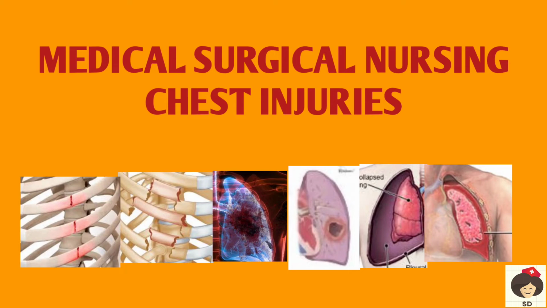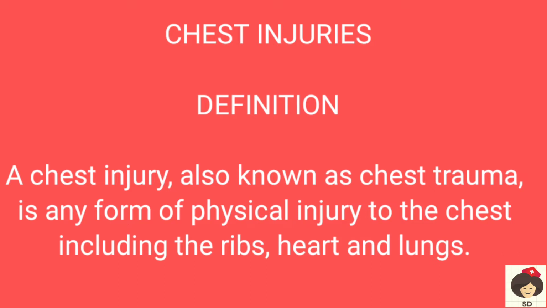This is Salin here. I'm going to take the next medical surgical topic, that is chest injuries. So coming to the definition of chest injury, a chest injury is also known as chest trauma. It is any form of physical injury to the chest including ribs, heart and lungs. So when a person, due to accident or falling down, is getting injury to the ribs, heart and lungs, then we call it chest injury.